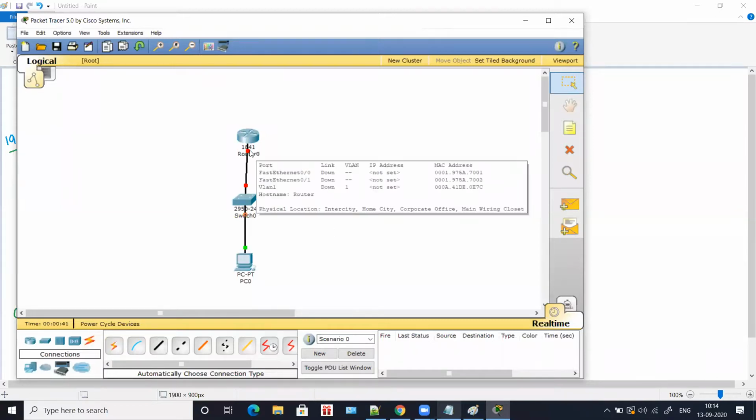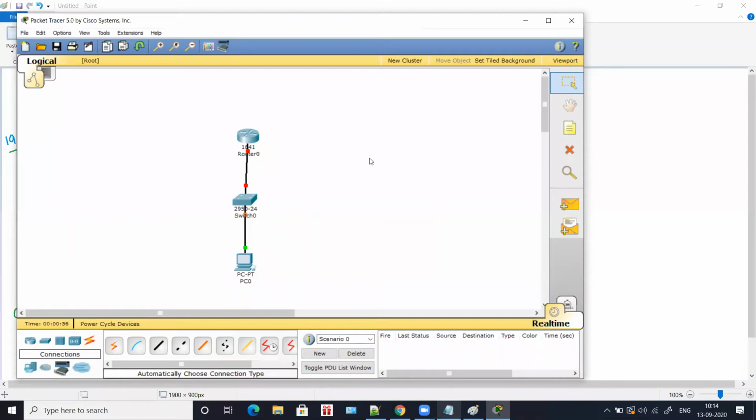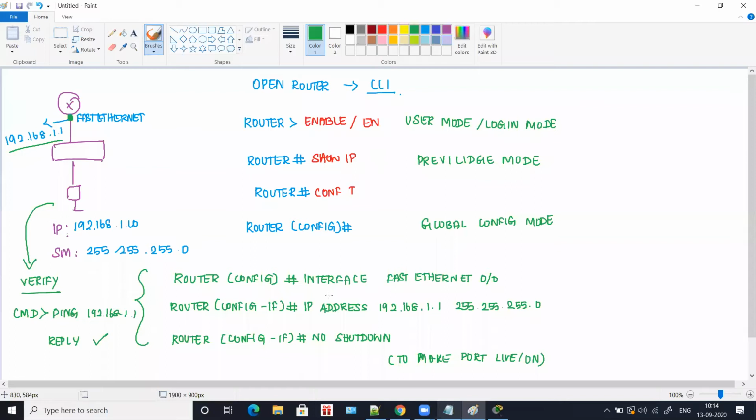Okay, now when I keep my mouse pointer here, see it is showing me that the port is FastEthernet 0/0. Yes, the port is FastEthernet 0/0, but we haven't set any IP address or anything. We've just connected it. Now, where do you type all these commands which I told you?